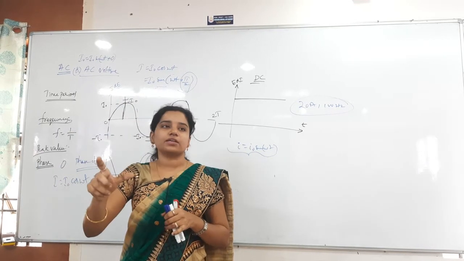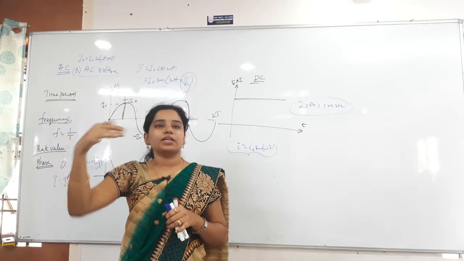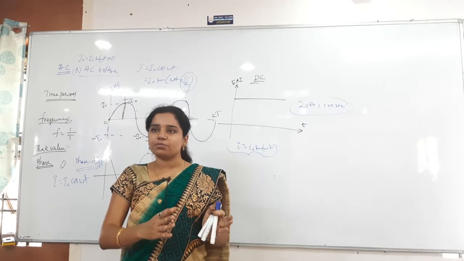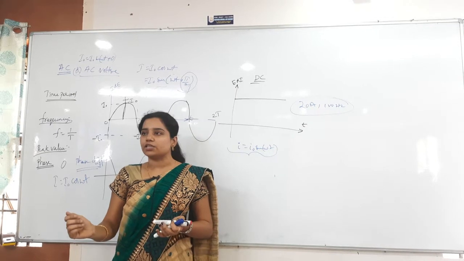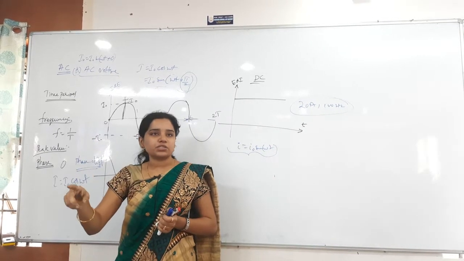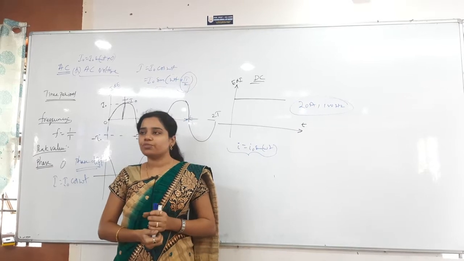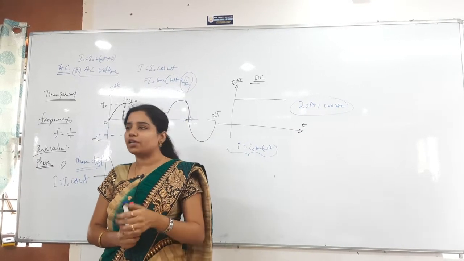For one half cycle we will get the average value and the next half cycle we will get the negative average value. This is just the mean value only. Mean value means if positive is there we have to take positive, if negative is there we have to take the negative. For one half cycle this is positive, another half cycle this is negative, so totally it becomes how much? 0. And also RMS, nothing but root mean square value.